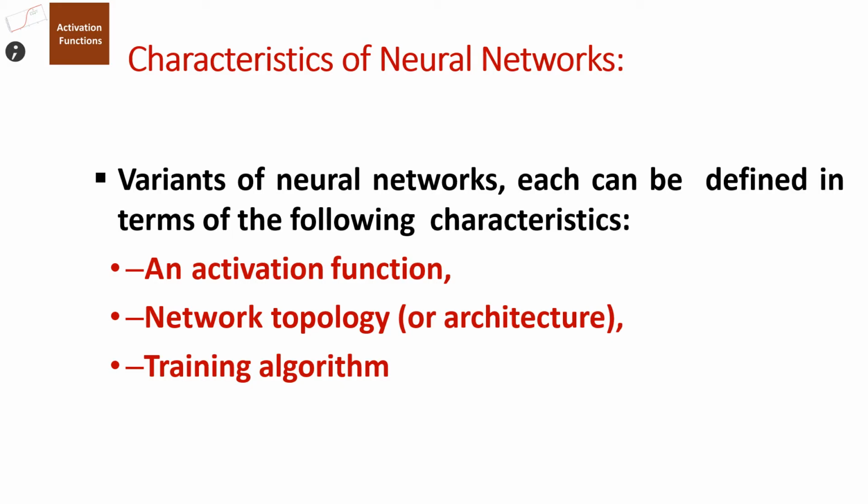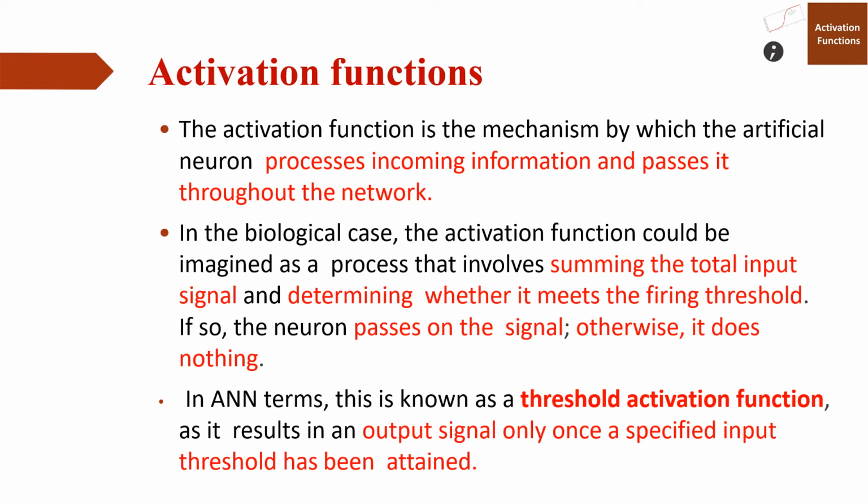In this lecture, we are going to see the characteristics of neural networks. Neural networks have three characteristics: an activation function, network topology or architecture, and a training algorithm. So in this video lecture, we are going to see the first characteristic, activation function. Let us have a look at the activation function characteristics of neural networks.